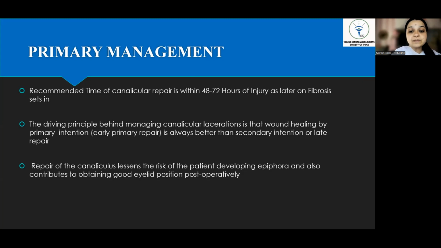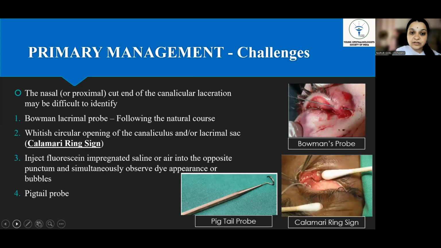The driving principle behind managing canalicular lacerations is that wound healing by primary intention is always preferred. The repair of the canaliculus lessens the risk of the patient developing epiphora later on and also contributes to obtaining good eyelid position post-operatively. The challenge in primary management is that the nasal or proximal cut end of the canalicular laceration may be difficult to identify.